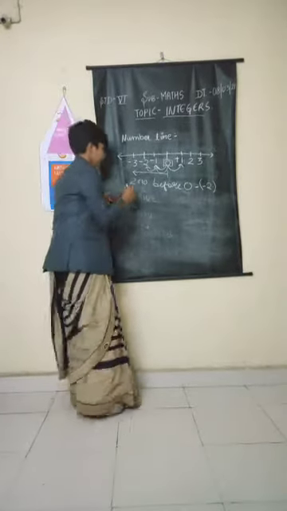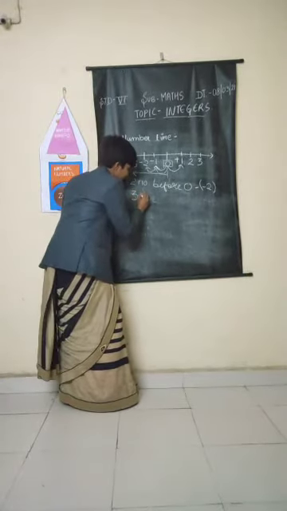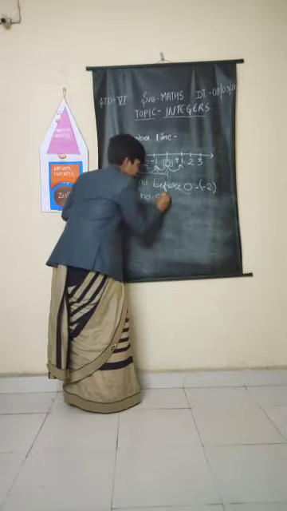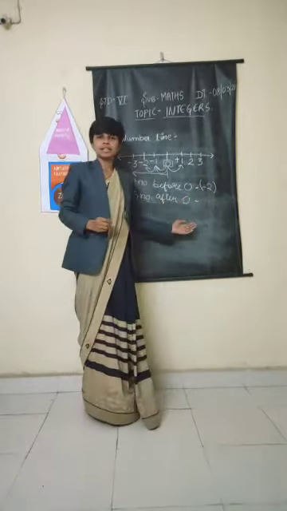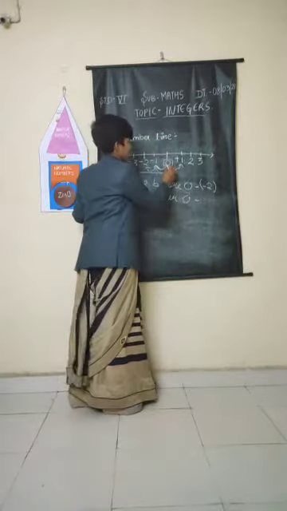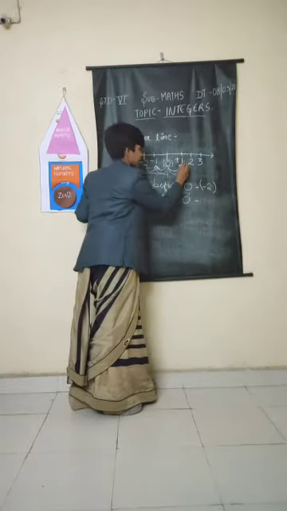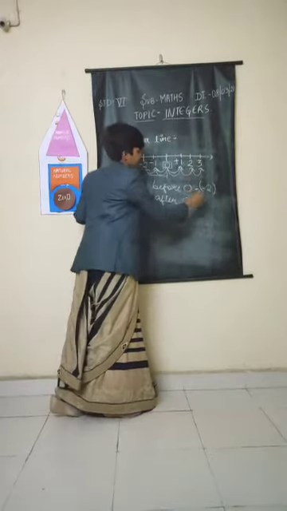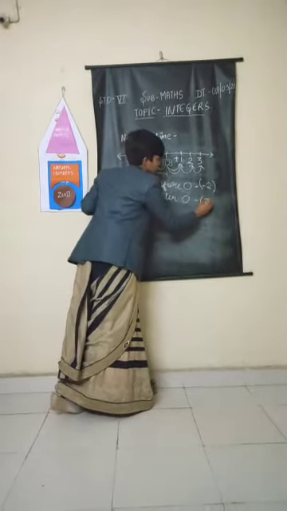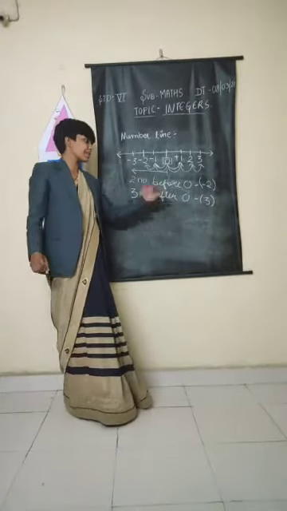Very good. And if I say 3 numbers after 0, what will that be? 3. Very good. 3. How is it 3? This is 1 step. This is 2 steps. This is 3 steps. So it will be 3. You can simply write 3, or you can also mention this sign, that is +3.